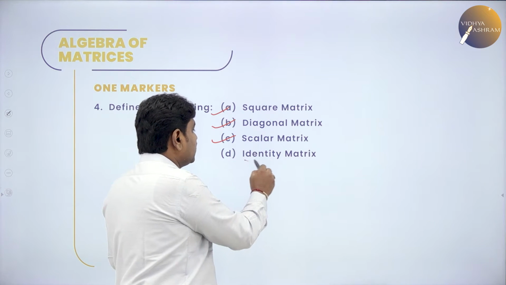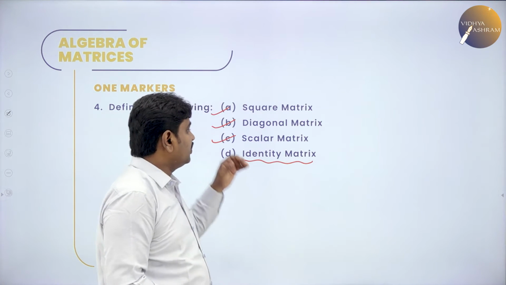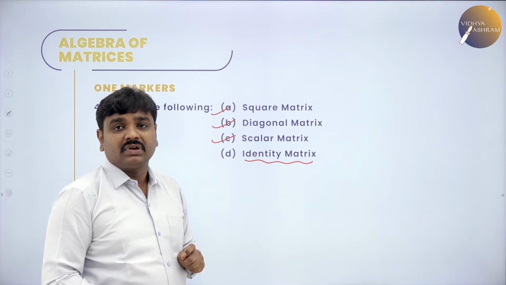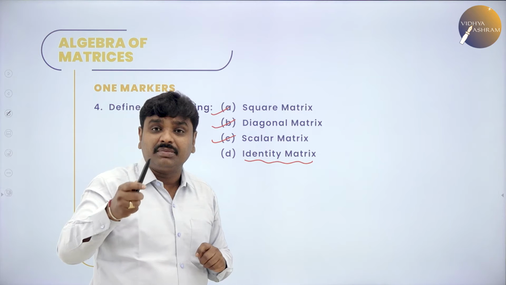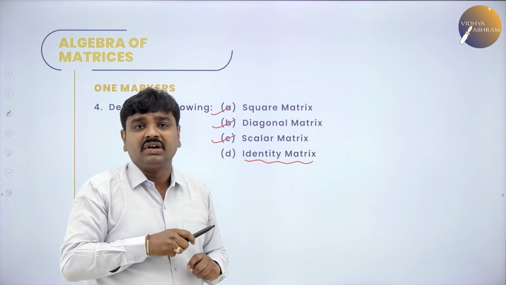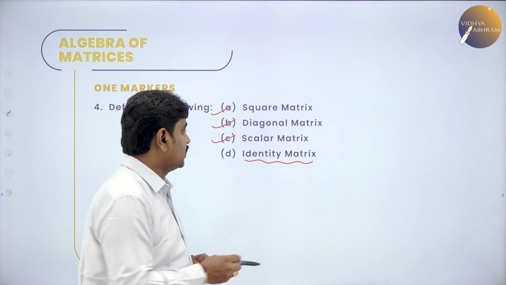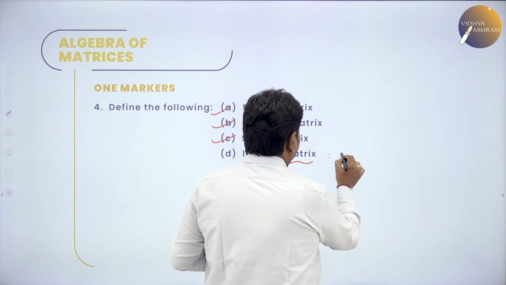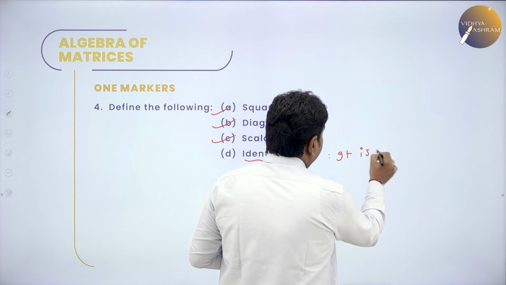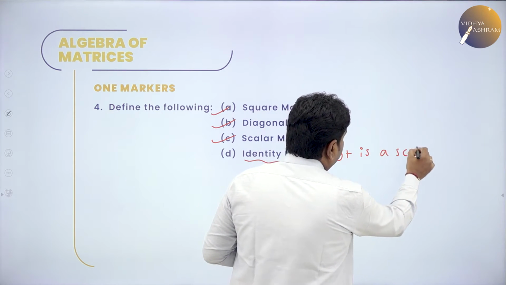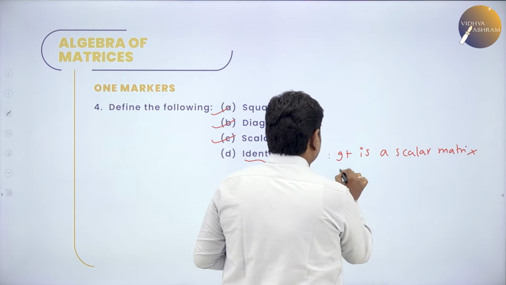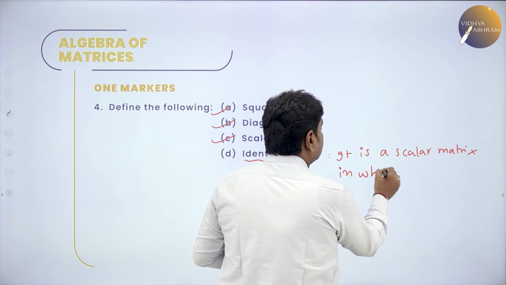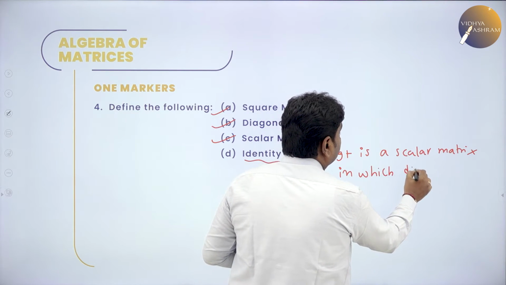What is an identity matrix? These three we discussed when I started my first session. The identity matrix is a scalar matrix in which the diagonal elements are 1. So what is an identity matrix? It is a scalar matrix in which the diagonal elements are 1.